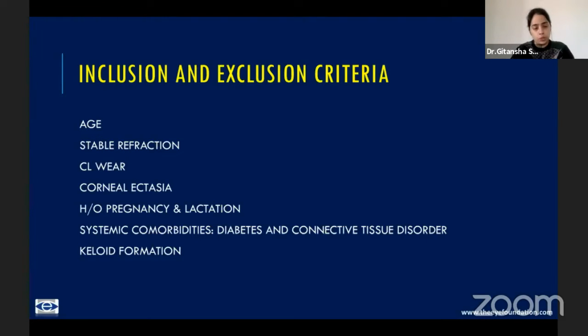for scar formation. Another thing about age that you can remember is if the patient is older, for example, nearing 38 or 39, you could perhaps plan for monovision, wherein the dominant eye is undercorrected. So you leave about 1.5 to 2 diopters of myopia, and the non-dominant eye is emmetropic or fully corrected.